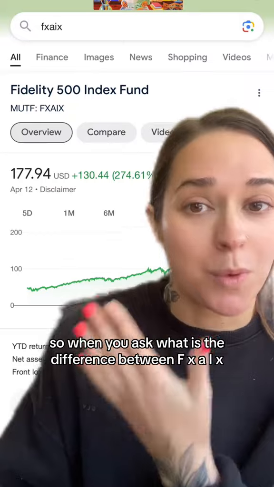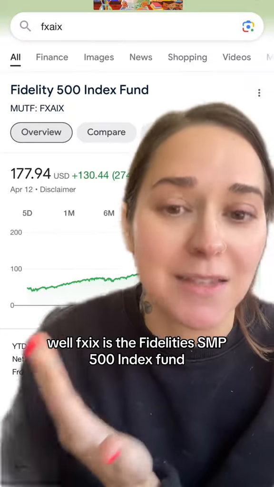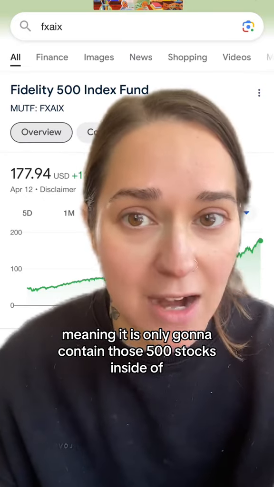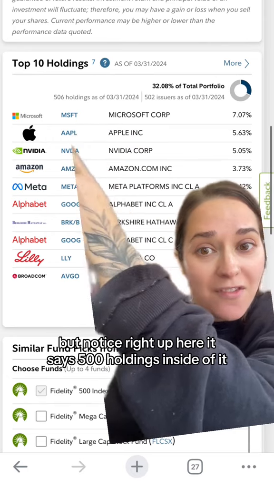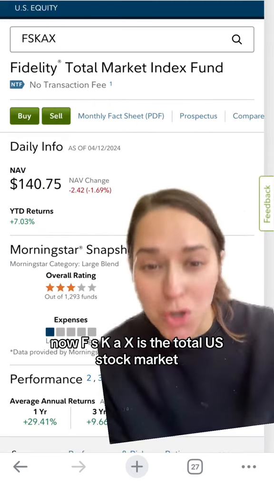So when you ask what is the difference between FXAIX, well, FXAIX is Fidelity's S&P 500 index fund, meaning it is only going to contain those 500 stocks inside of it. So when you look at the top 10 holdings, you'll see these, but notice right up here, it says 500 holdings inside of it. Now, FSKAX is the total US stock market.